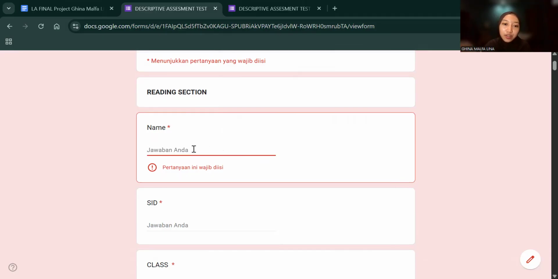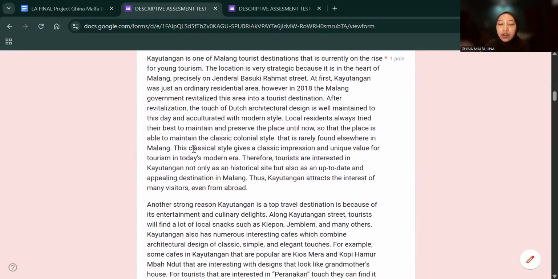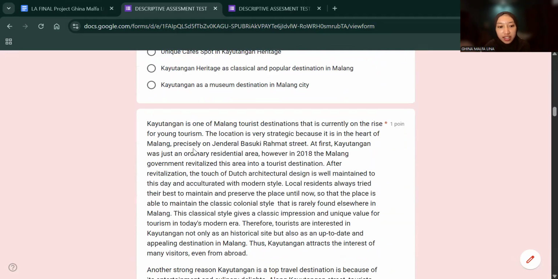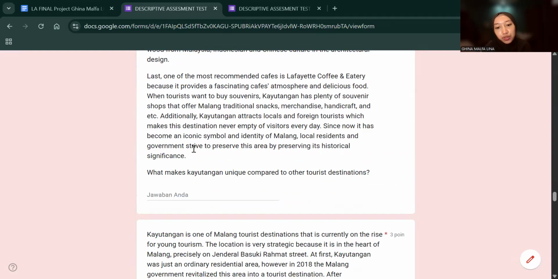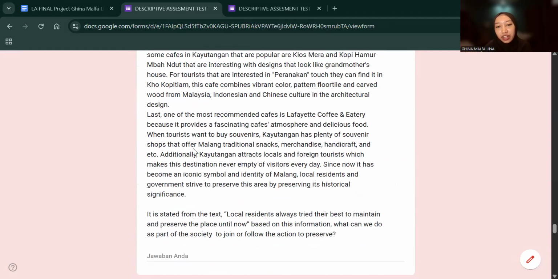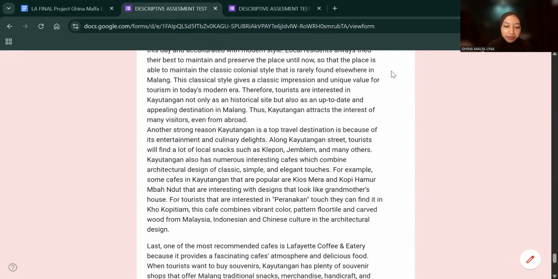So I decided to use Google Form because we can provide a multiple choice test here, and short answers, and also the essay. Here I also add the maximum score that they will get in each section or each test item.